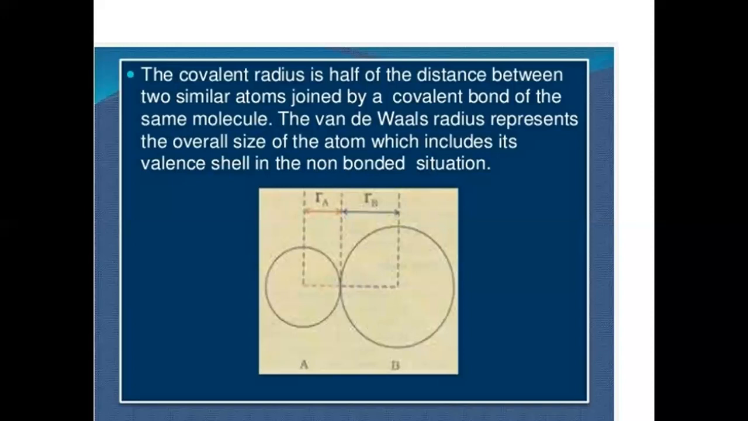Second is bond multiplicity, meaning the number of bonds. Whether the bond is single bond or double bond or triple bond, bond length is inversely proportional to the multiplicity of bond. It means if the bond is single, the bond length will be more. If it is double, it will be less, and if it is triple, it will be even less. So the single bonds have the maximum bond length, we can say this.